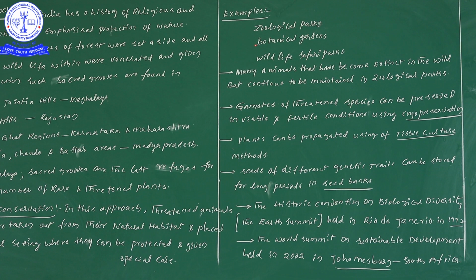So zoological park, botanical gardens and wildlife safari park. Wildlife safari park, so the third example. Next one, historic convention.